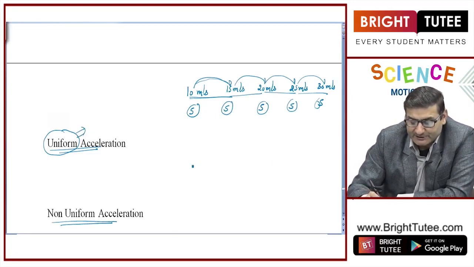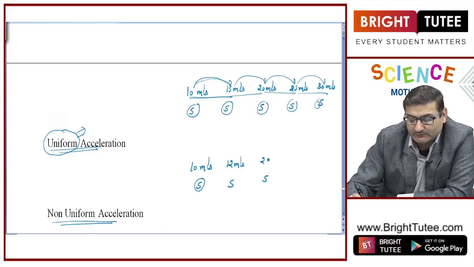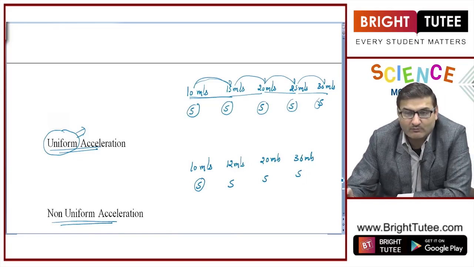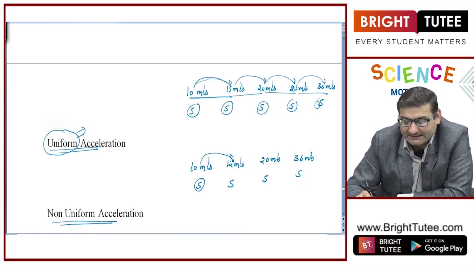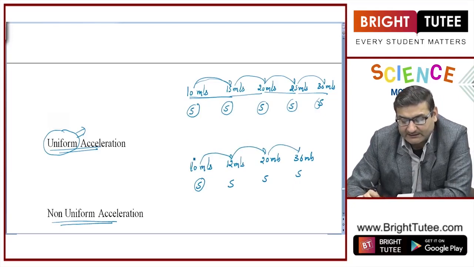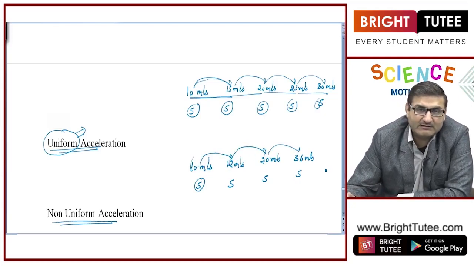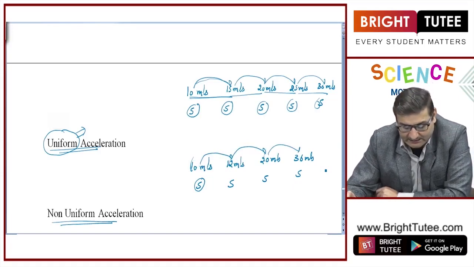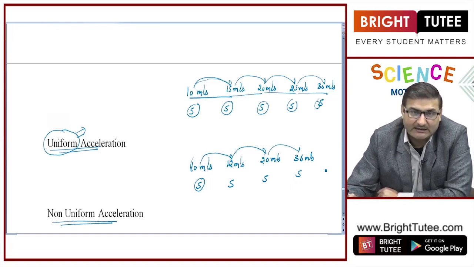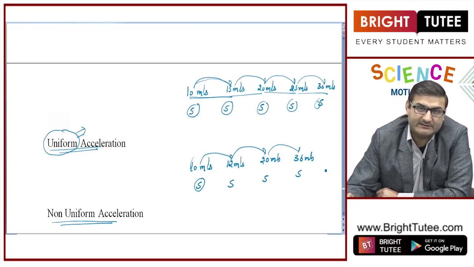Had it been the initial speed is 10 meter per second, after 5 seconds, it was, at the end of 5 seconds when I noticed first, 12 meter per second. After another 5 seconds, it was 20 meter per second. After another 5 seconds, it was 36 meter per second, and so on. So now the speed is increasing, no doubt. From 10 it has been 12 and then 20 and 36, but there is no symmetry actually. There is no consistency. Such kinds of acceleration, speeding up, are known as non-uniform acceleration.